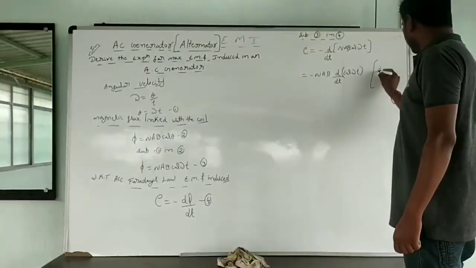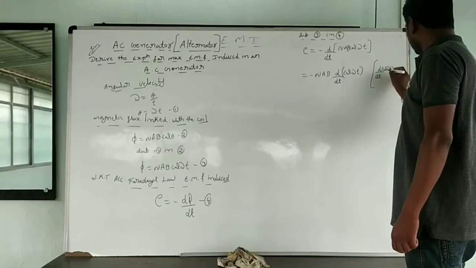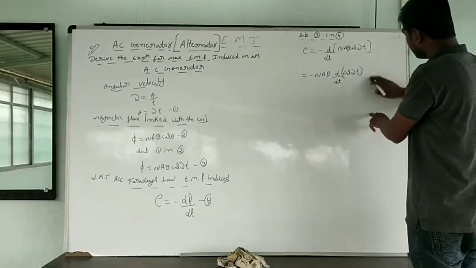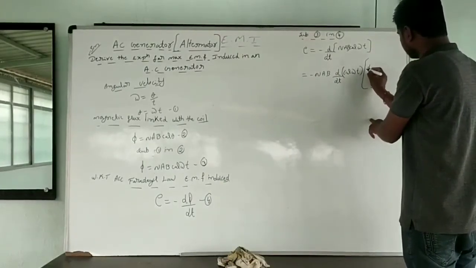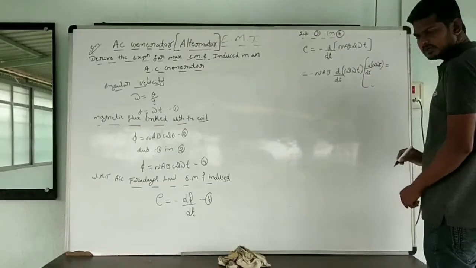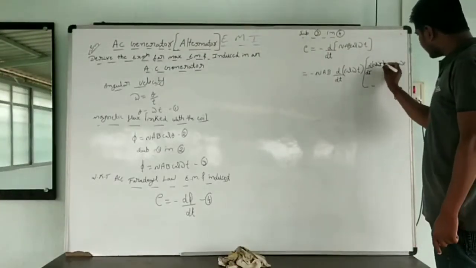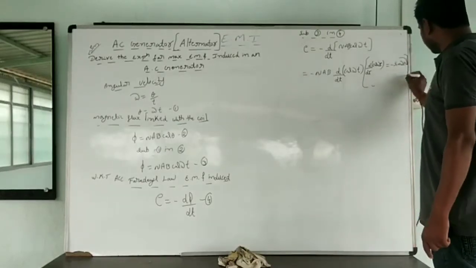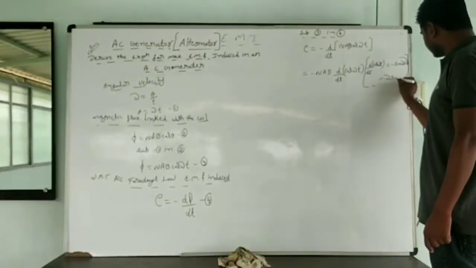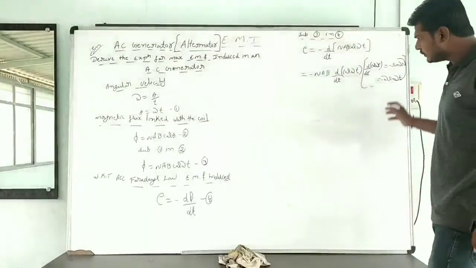Now d by dt of cos omega t. What is d by dt of cos omega t? Differentiation of cos omega t. Already people know that differentiation of cos is minus sin omega t. Again, differentiation of omega t is omega. That means differentiation of cos omega t is minus omega into sin omega t. Remember, differentiation of cos omega t is minus omega into sin omega t.